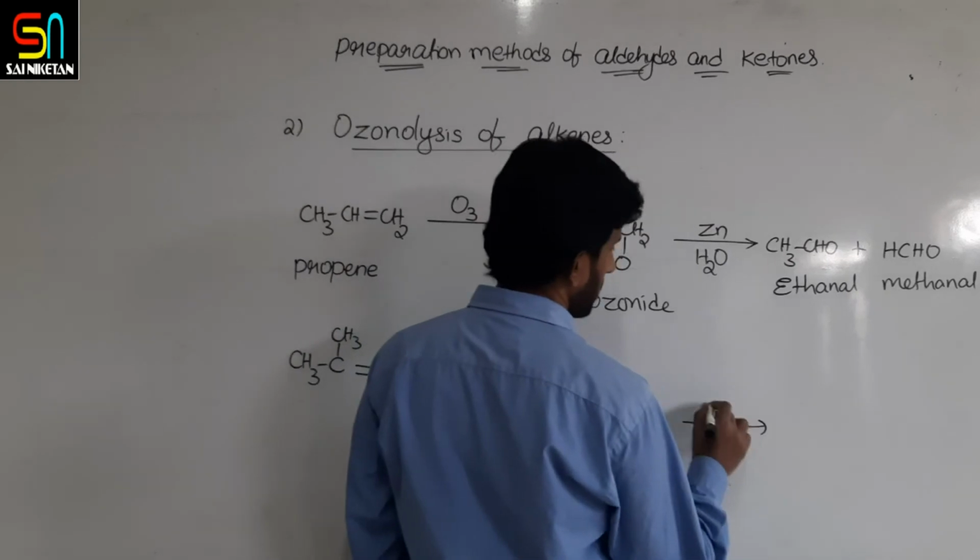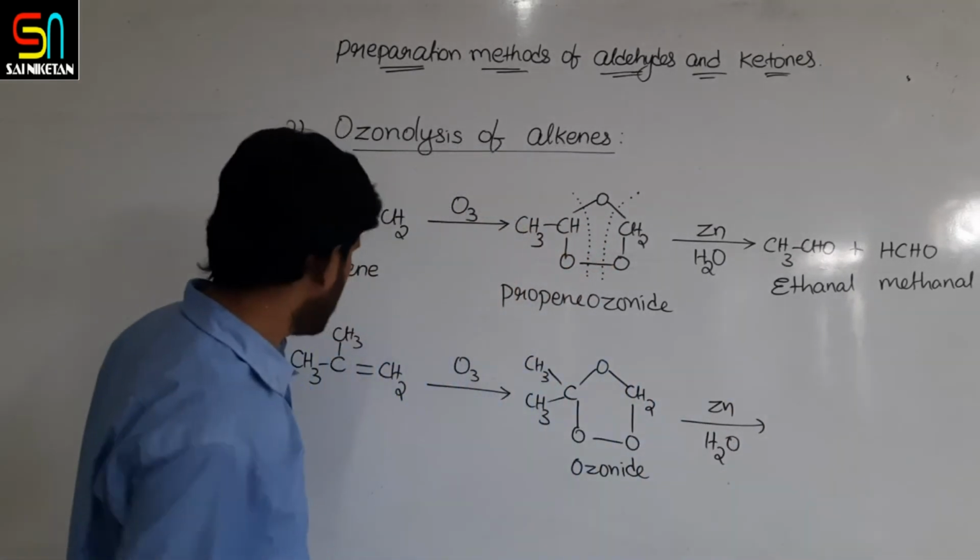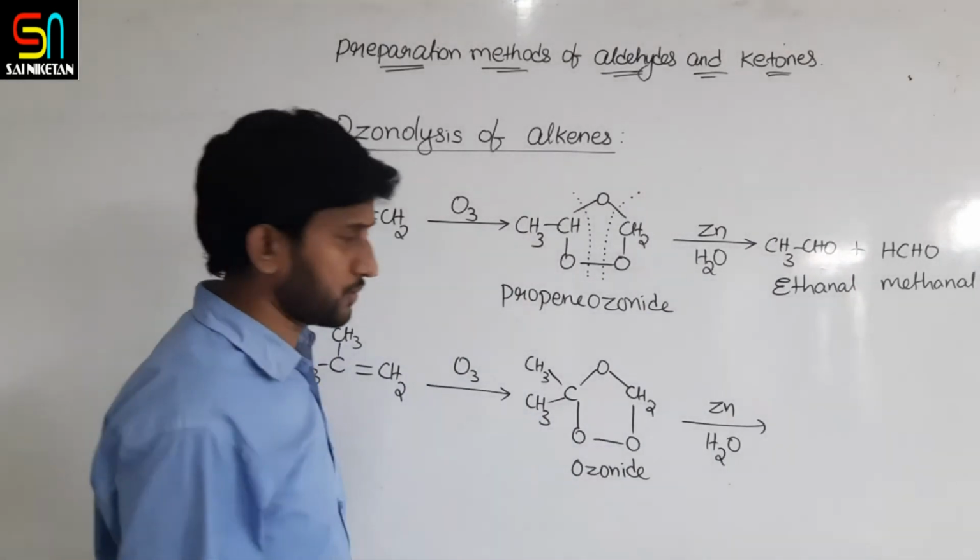Ozonide on hydrolysis: if it is a branched sp2 carbon, it is converted to ketone, right?